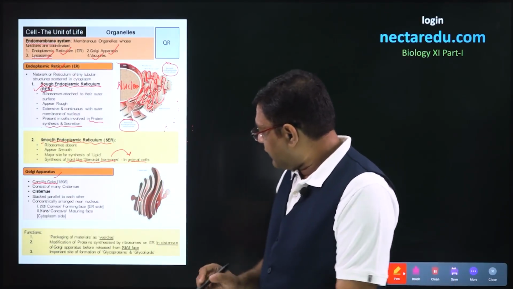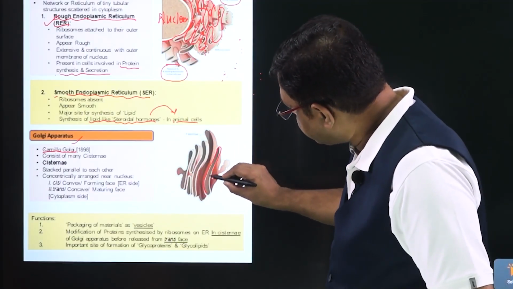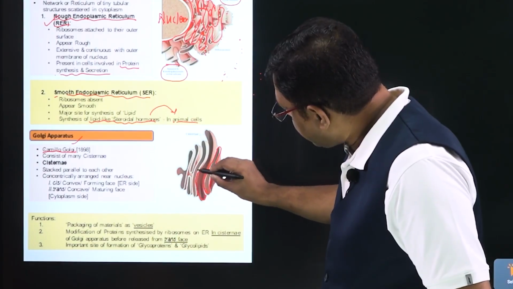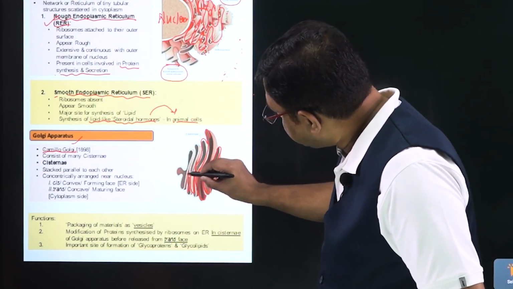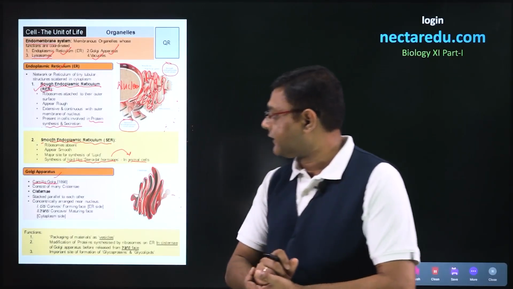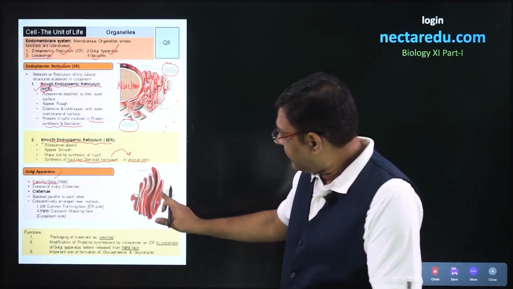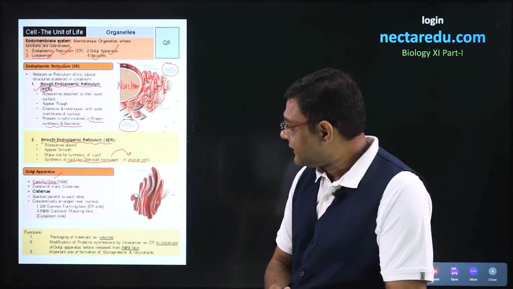So, in this particular diagram, we can see these structures. These are called as cisternae, and collection of these cisternae will result into the formation of this particular Golgi apparatus. We can very well see here that these cisternae are stacked parallel to each other.